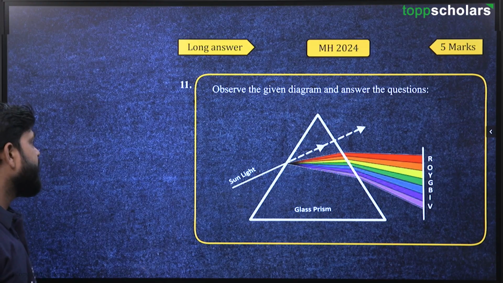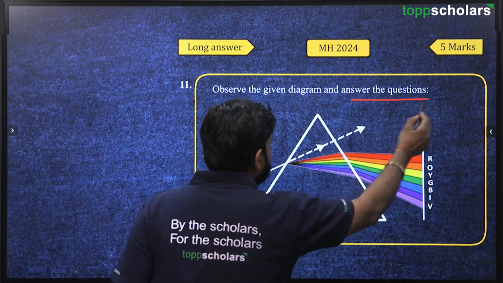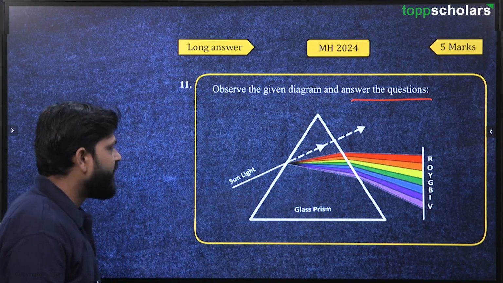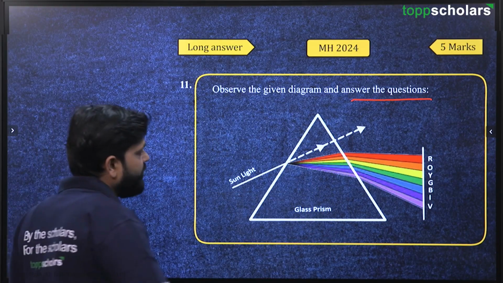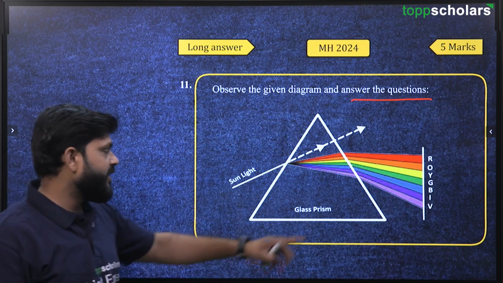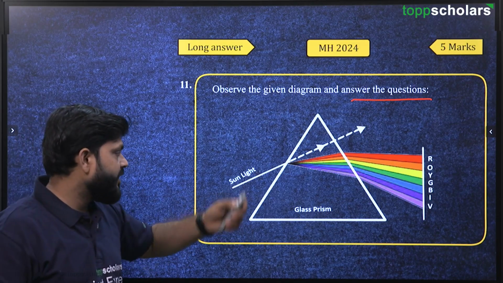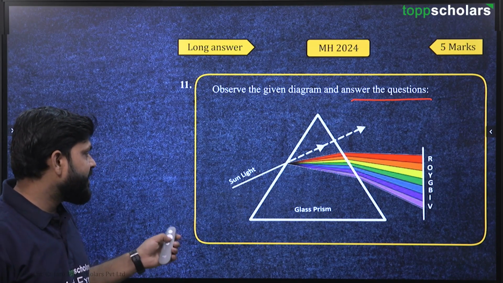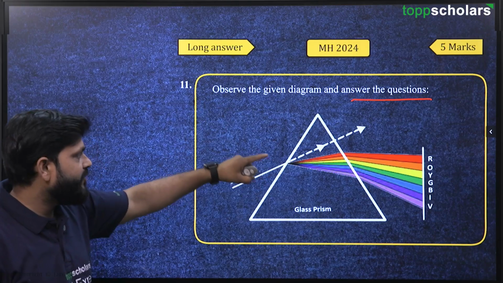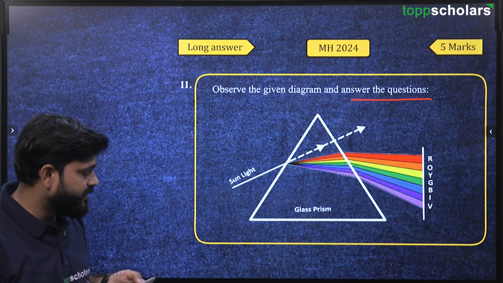Now, the next question. Observe the given diagram and answer the question. So this is basically the dispersion of light, where the maximum deviation will be of violet color and the minimum will be of red color, right? Now, when sunlight passes through this prism, we get VIBGYOR, that is 7 colors of light.